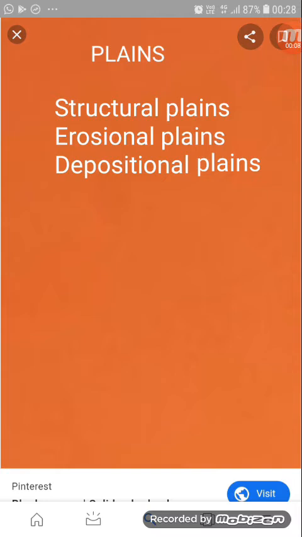Today we are going to discuss the plains. Now we have already discussed mountains, hills, and plateaus. What is left is the plains, which is another form of landform.